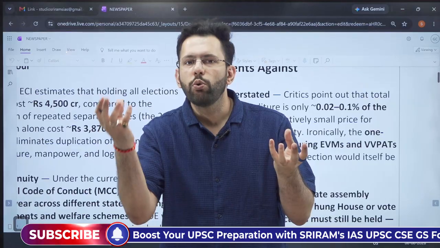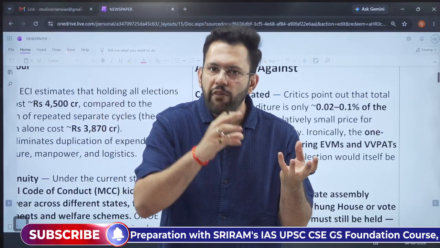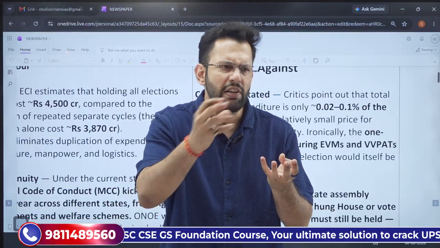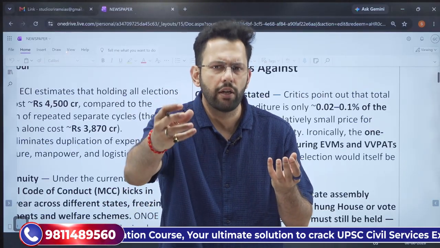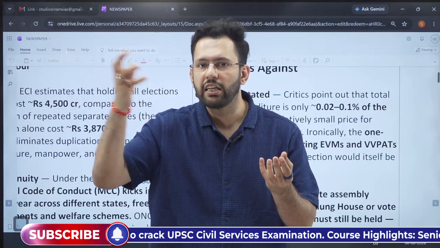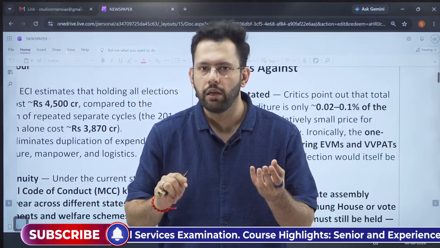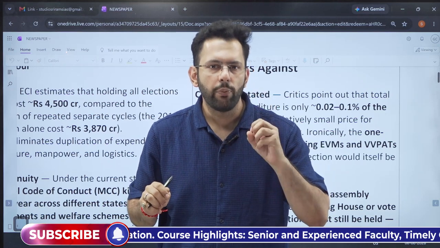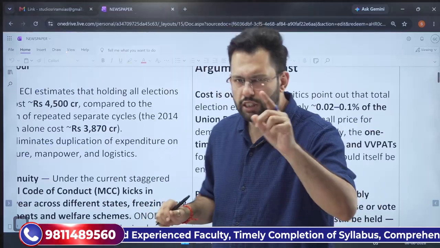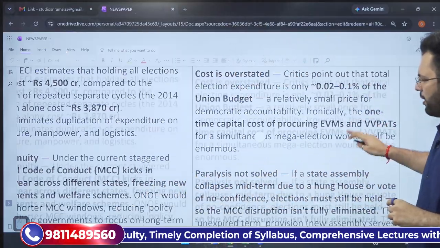Elections are equivalent to accountability, where the people will hold their representative accountable. So even if it involves a cost of 4,500 crores, this is important. Why? Because that is when the leaders are responsible and accountable to the people. So we cannot snatch away this accountability just because it is a costly process, and the cost is also very less. So this is the first argument that they make.